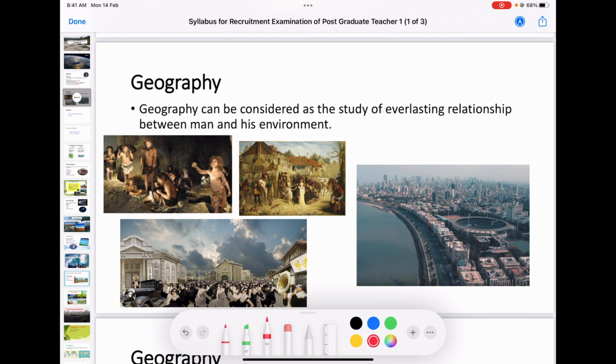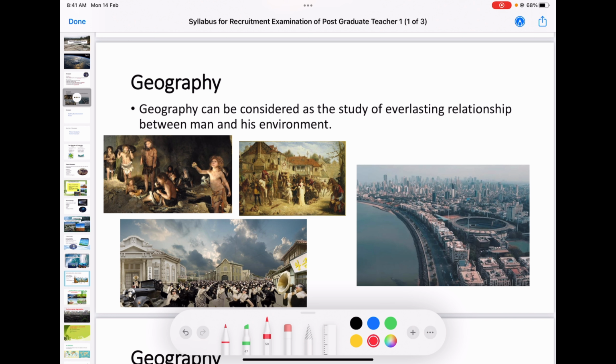In this picture also you can see how man has evolved and what the relationship between man and his environment was. Earlier I said that we were wanderers. People all over the world had no development, they adapted to their environment and kept moving, staying in caves. Later we discovered fire, we discovered metals, and developing like this we have reached this level.